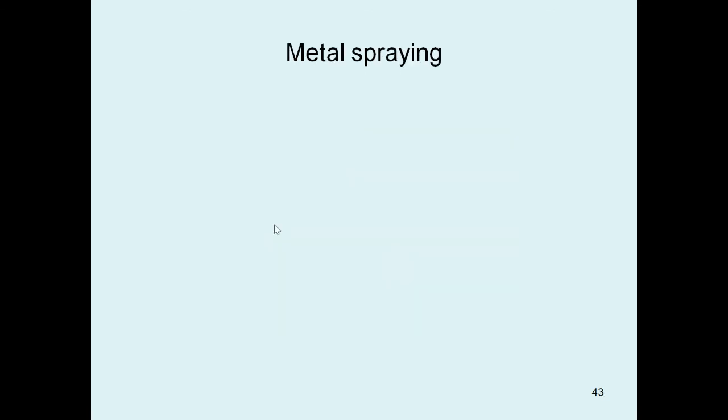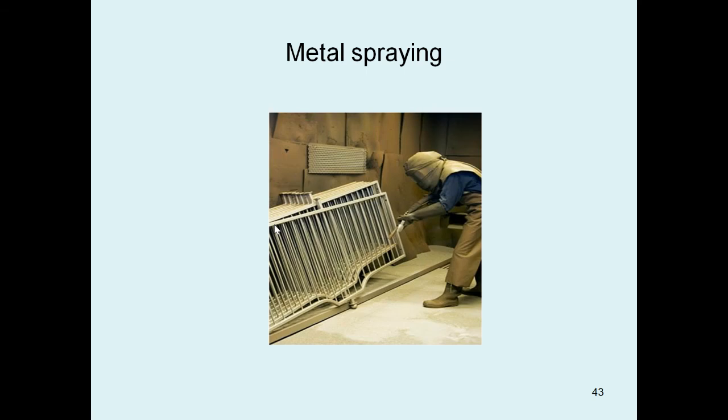In metal spraying we have two types: powder metal spraying and wire metal spraying. We can see the preparation of grills and some other similar products. This is a diagram of a metal spraying process.